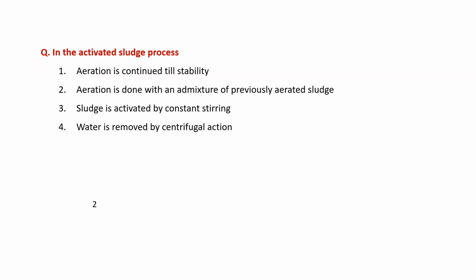The next question. In the activated sludge process, the aeration is continuous till stability. The aeration is done with the admixture of previously aerated sludge. The sludge is activated by constant stirring and water is removed by the centrifugal action. So the right answer is the aeration is done with the admixture of previously aerated sludge. इसमें क्या होता है? जो sludge का प्रोसेस होने के बाद में उसको वापस से डाइवर्ट कर दिया जाता है उसी टैंक में.